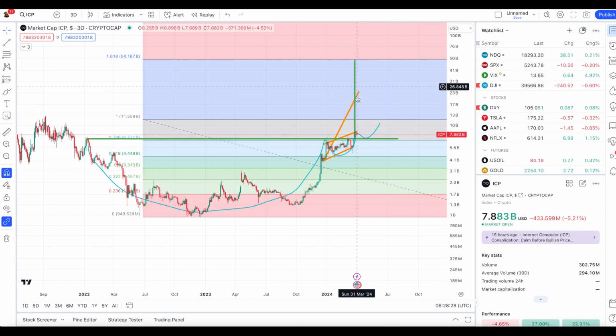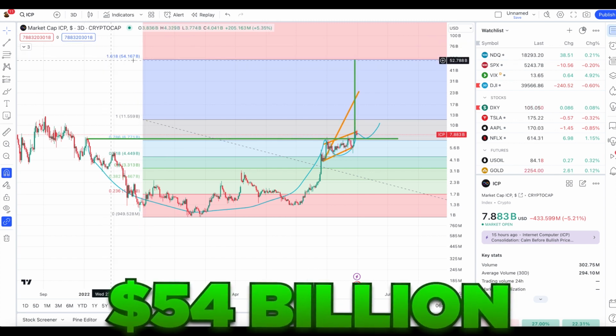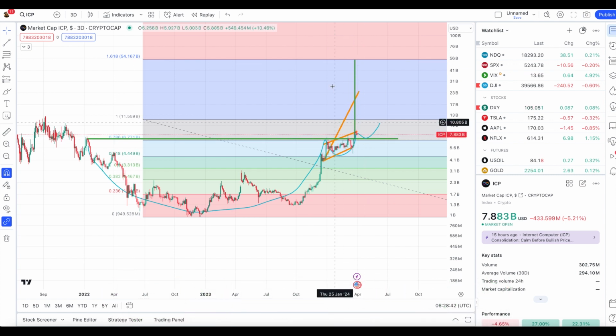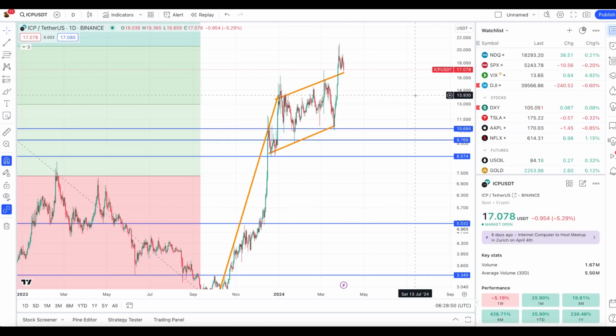Look at this, you can't make this up. This almost perfectly hits the golden pocket 1.618 level at the $54 billion market capitalization. That's almost an 8x from where we are right now. Now, can we overshoot this? Most definitely. But let's look at the price action to see if that corresponds.